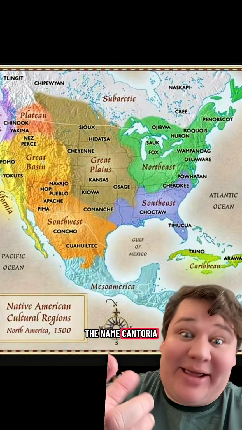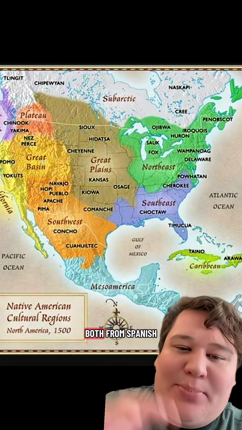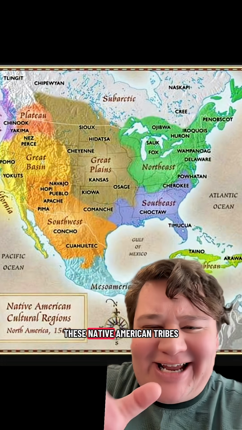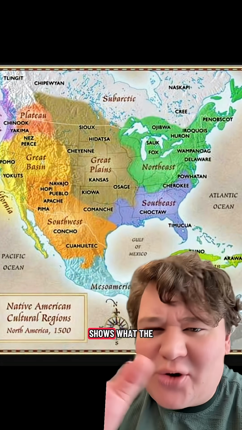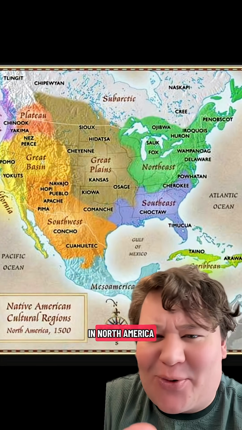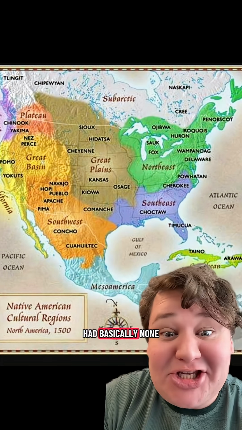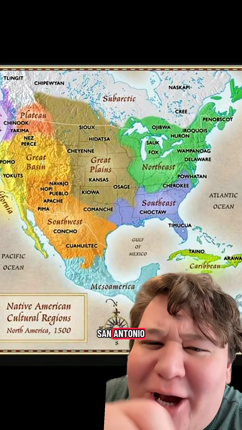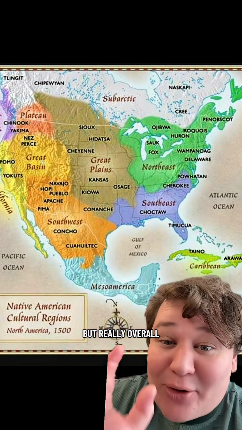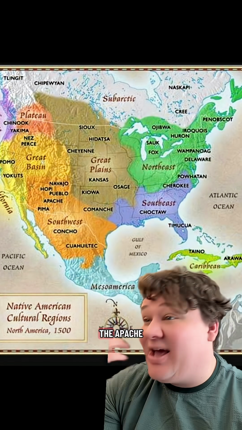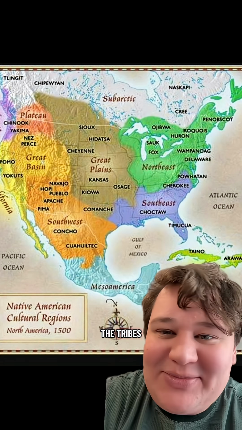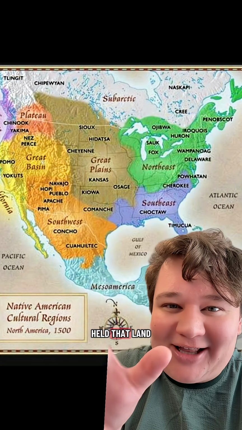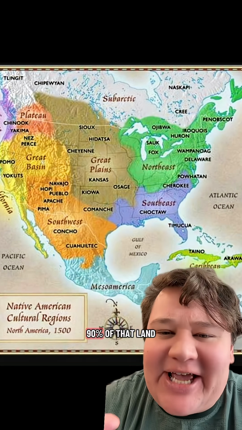Now, we get the name Comancheria and Apacheria both from Spanish, because Spain was fighting against all these Native American tribes. You might look at a map that shows what the Spanish holdings were in North America, but really they had basically none of that. They would have a little area of Santa Fe, little area of San Antonio, a couple other little strings, but really overall, the Comanche and the Apache, as well as the rest of the tribes that were fighting against the Spanish, and then for the brief time that Mexico actually held that land, they were controlling 90% of that land.